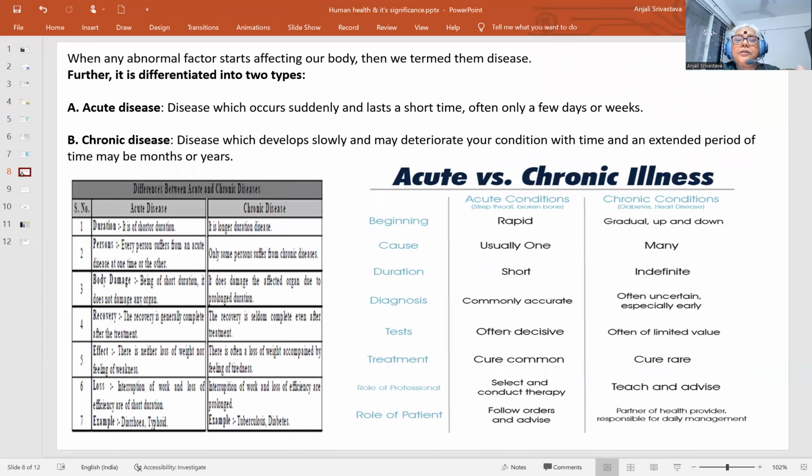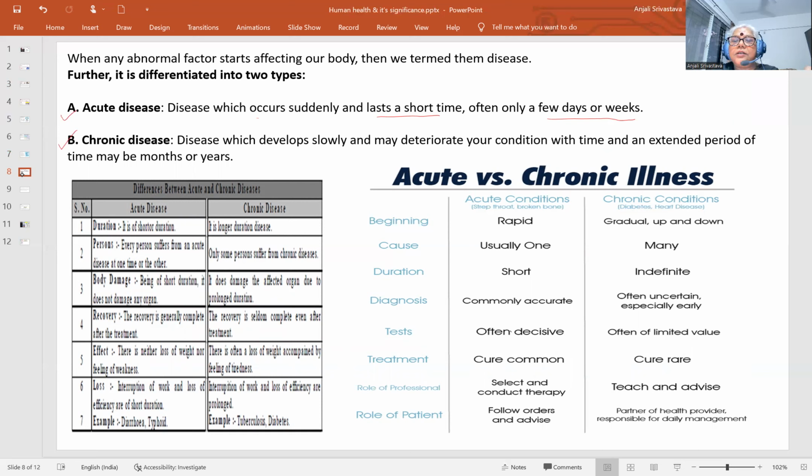Then another classification of diseases is acute disease and chronic disease. Acute diseases occur suddenly and last a short time, often only a few days or weeks. They appear suddenly, like influenza, certain problems that appear immediately, which may be due to certain pathogens, and these automatically go away after some time.